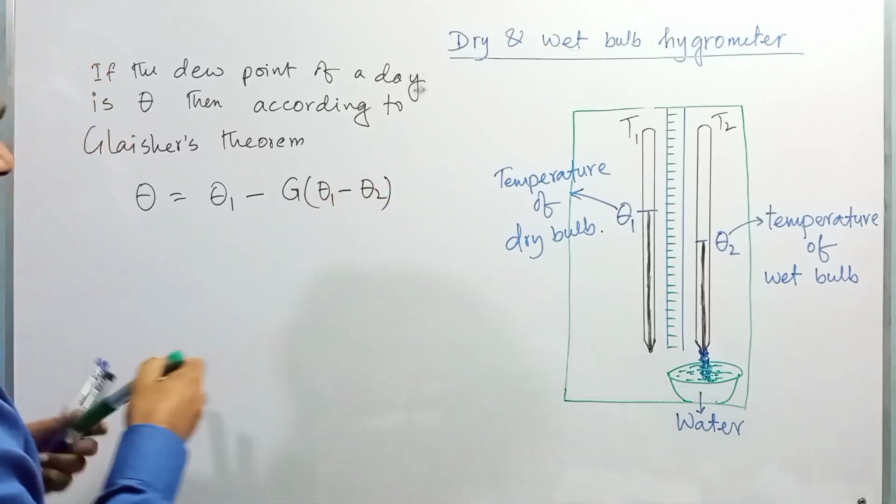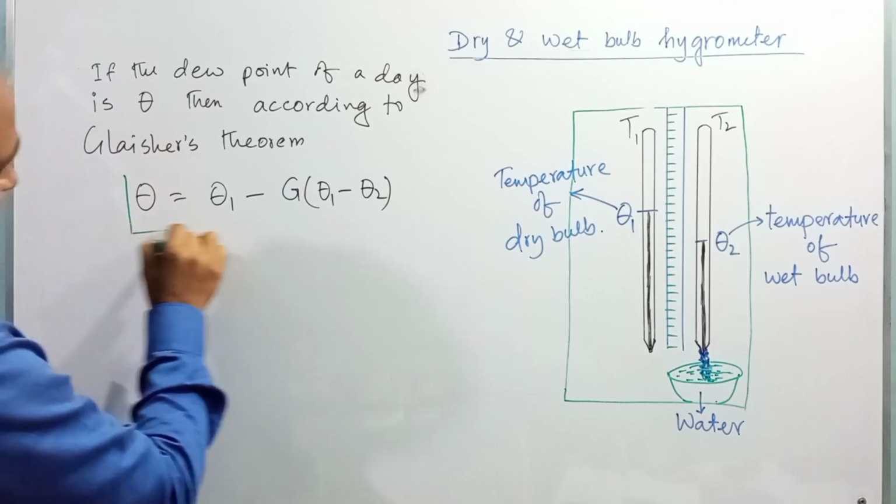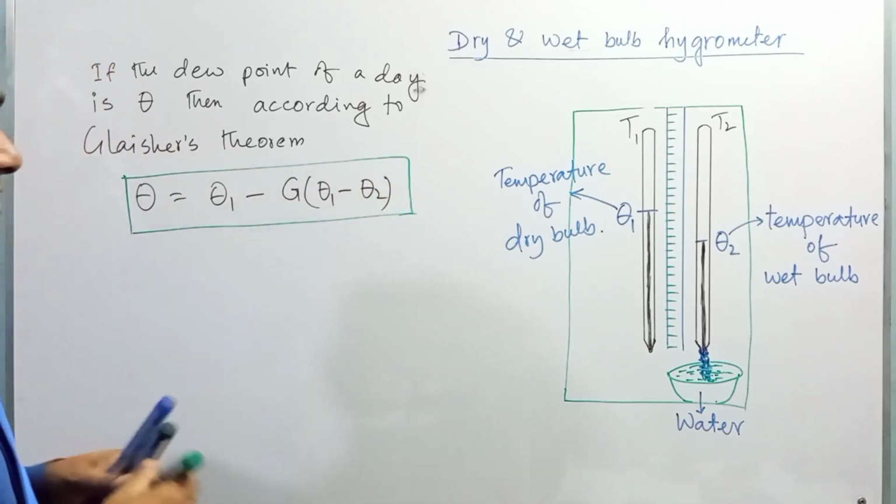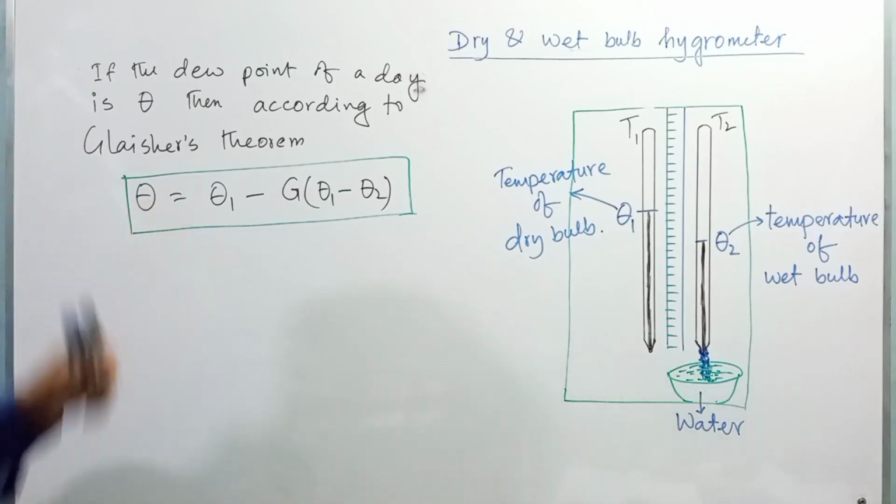Dear student, using this expression we can determine the dew point of a day.